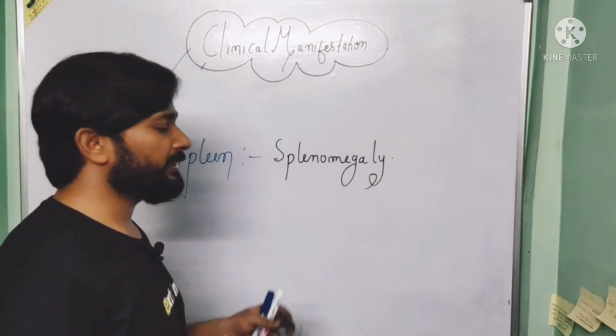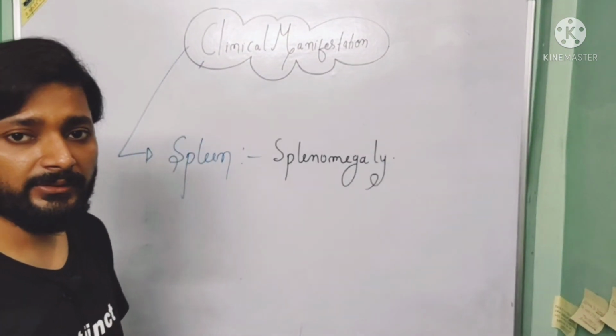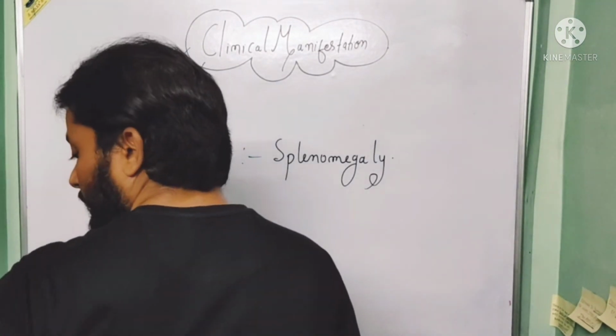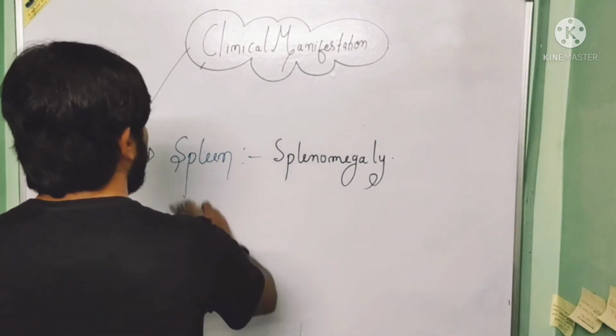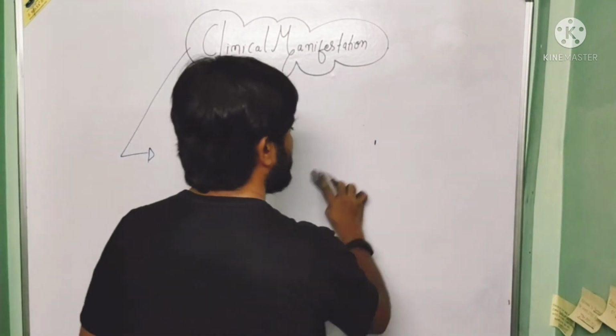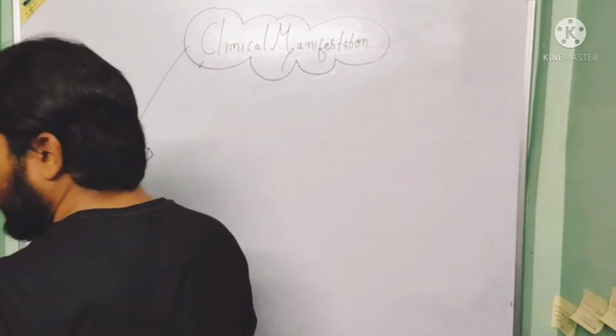Now next to the spleen is the clinical manifestation associated with the renal system, the kidney.